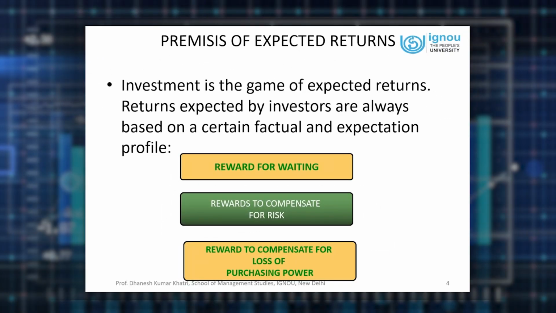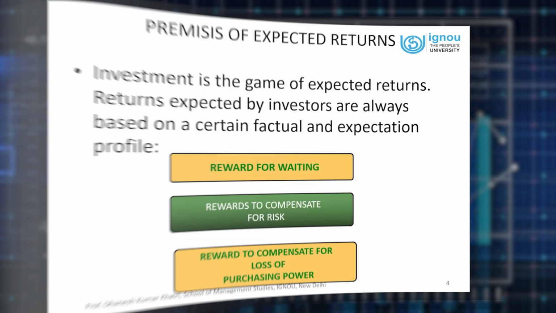Then the third component is compensation against loss of purchasing power. Loss of purchasing power takes place through inflation. With the passage of time, the purchasing power of money decreases, so you need extra compensation from your investment. So deciding how much we must expect from an investment depends on these three parameters.